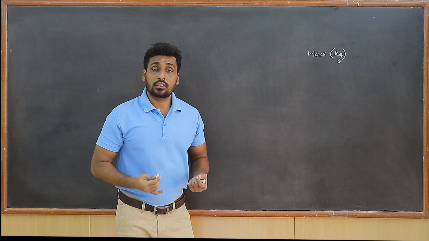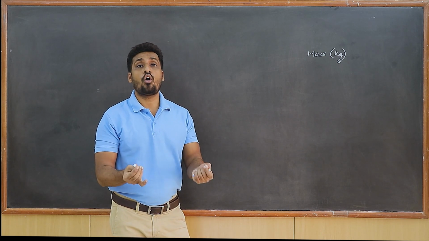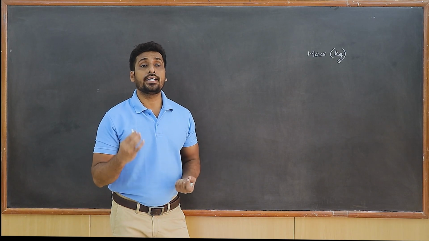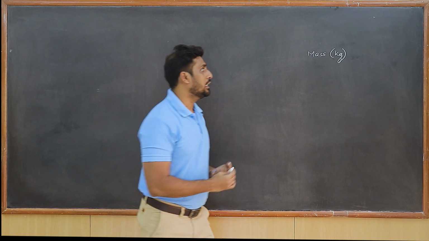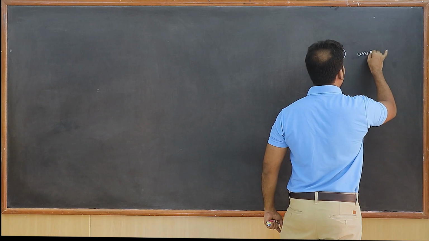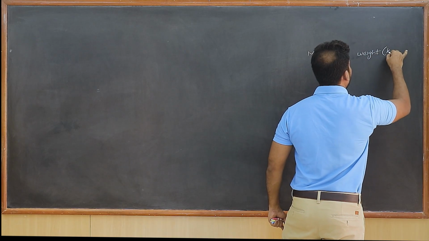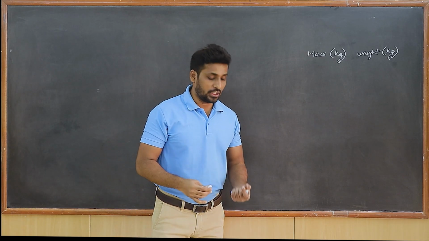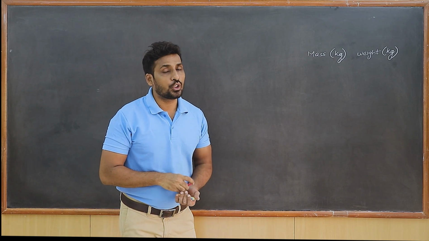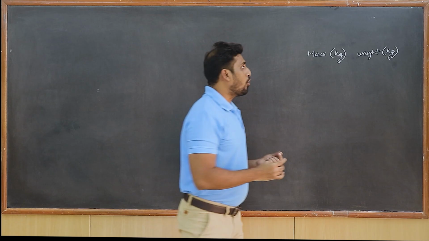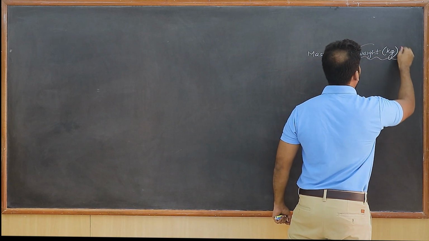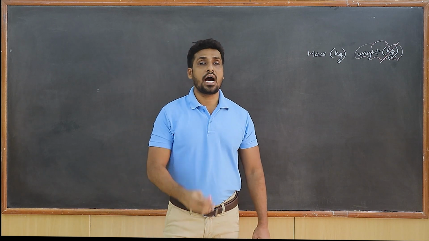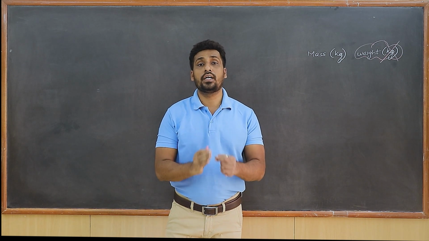Now, when I ask what is the unit for weight of the body, a lot of students tell me that weight is also counted in kg. Students, this is an absolutely wrong answer. Weight of the body is not counted in kg because weight and mass are entirely different entities.